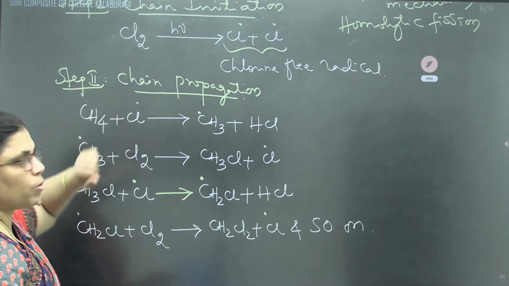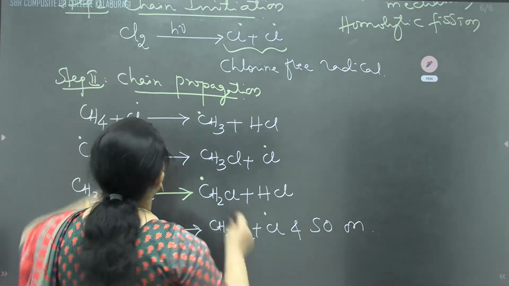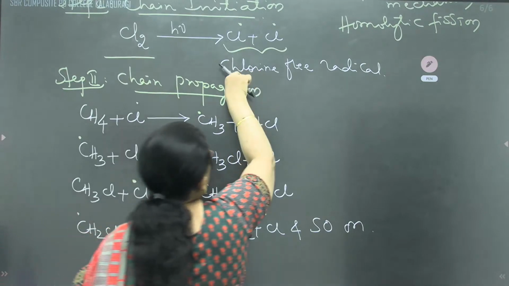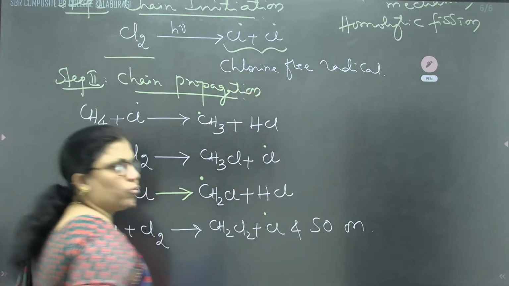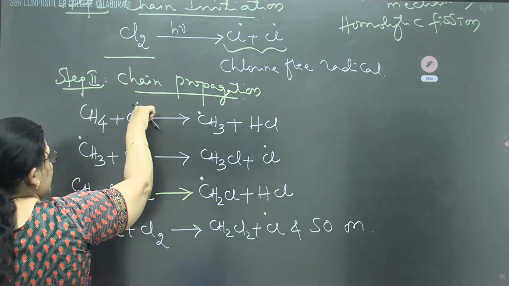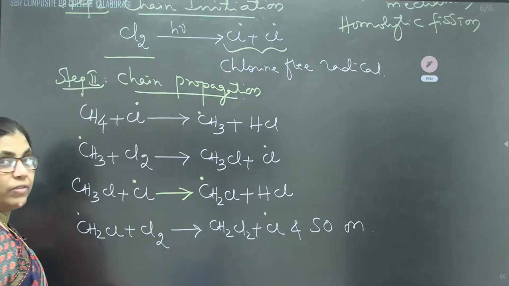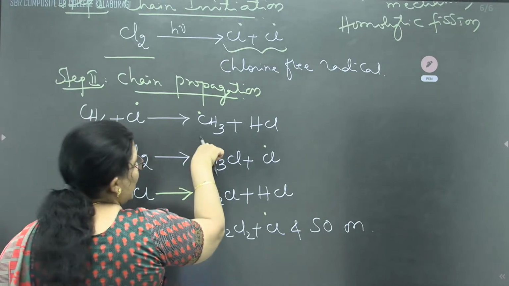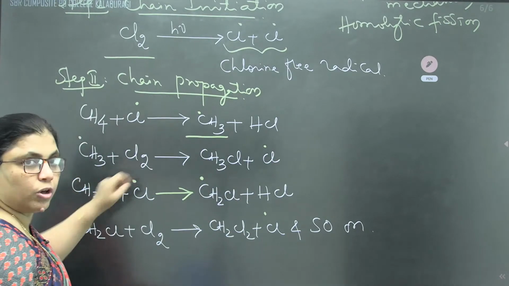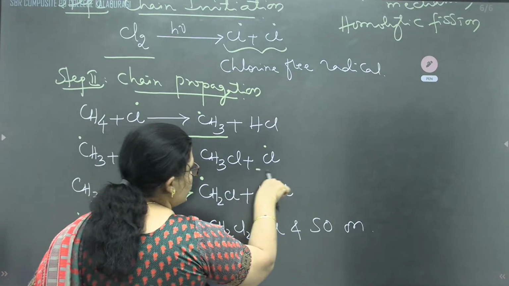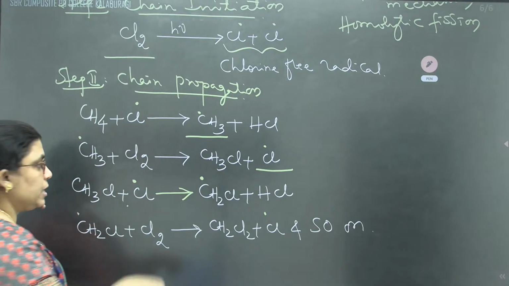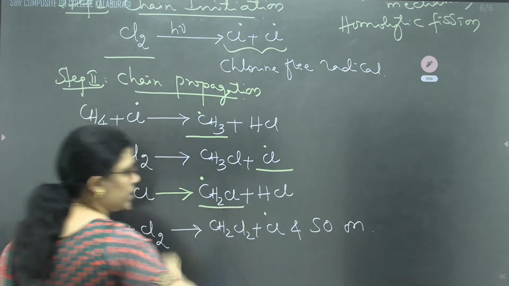So here in the chain propagation, what happened? Chlorine molecule on homolytic fission will produce chlorine free radicals. Same way, chlorine free radical with methane will produce methyl free radical with HCl. Then methyl free radical with chlorine molecule will produce chlorine free radical. That chlorine free radical with methyl chloride again will produce methylene free radical.